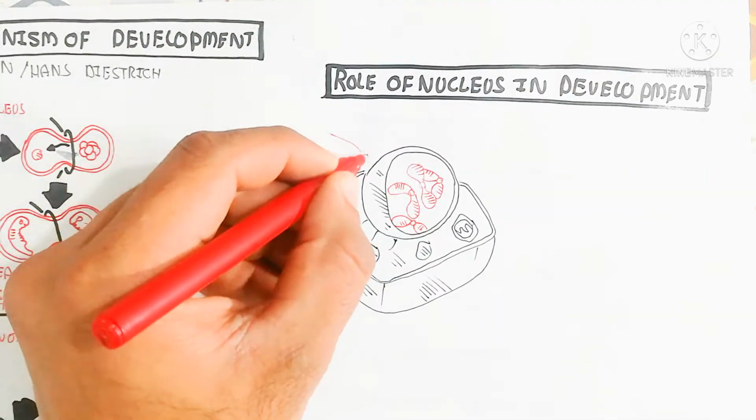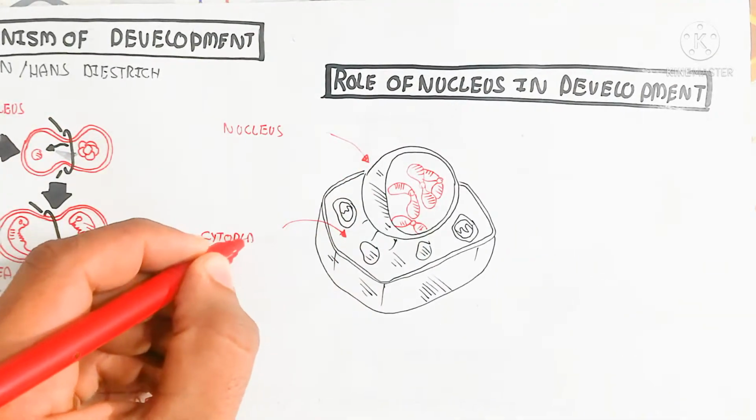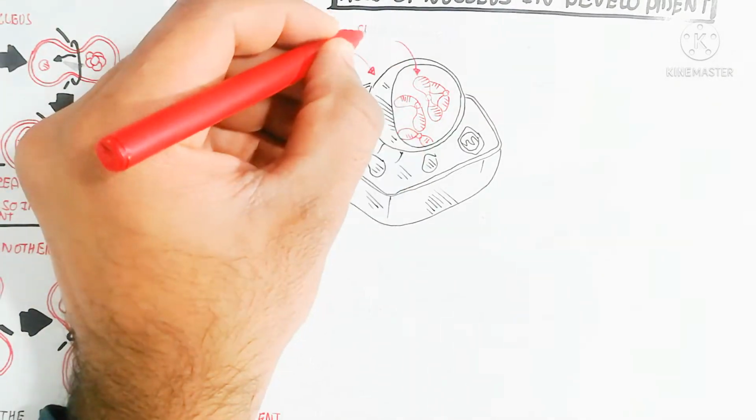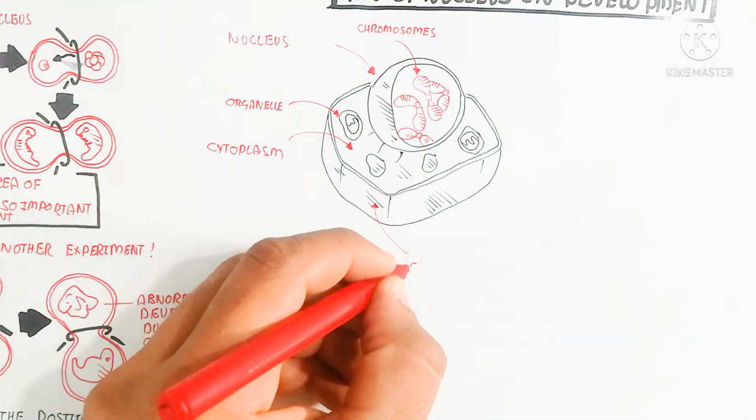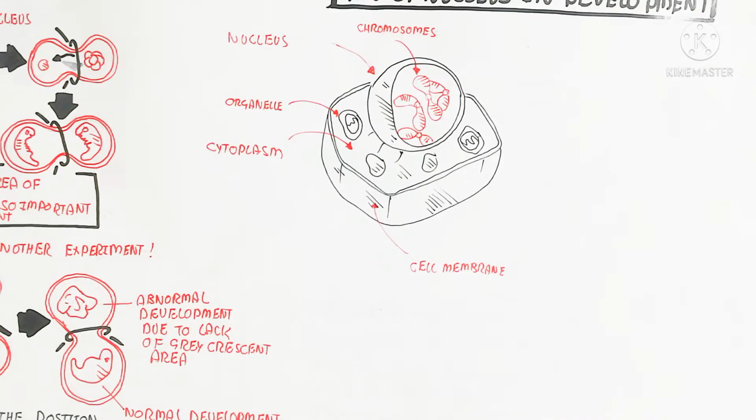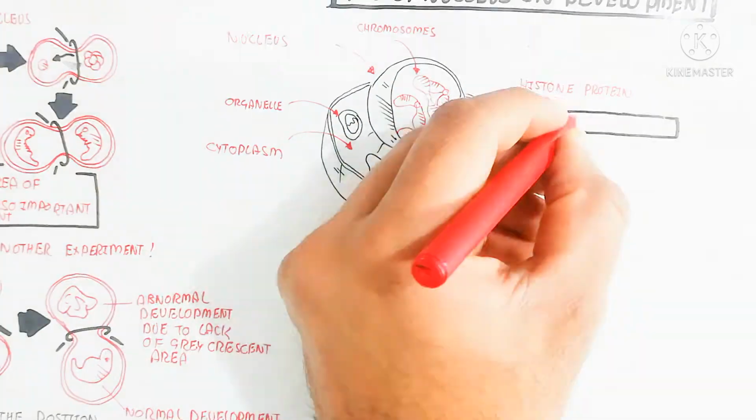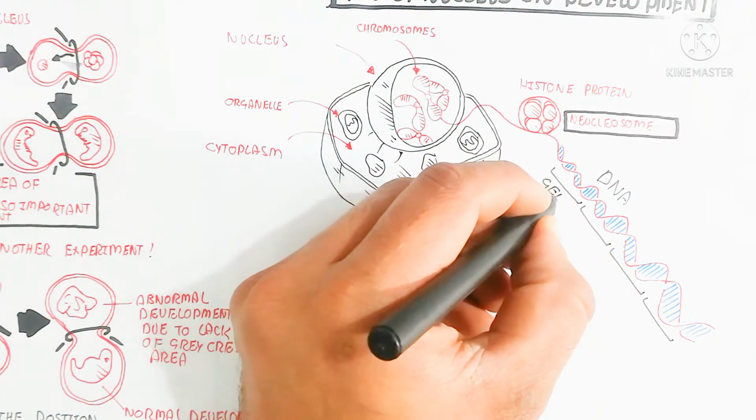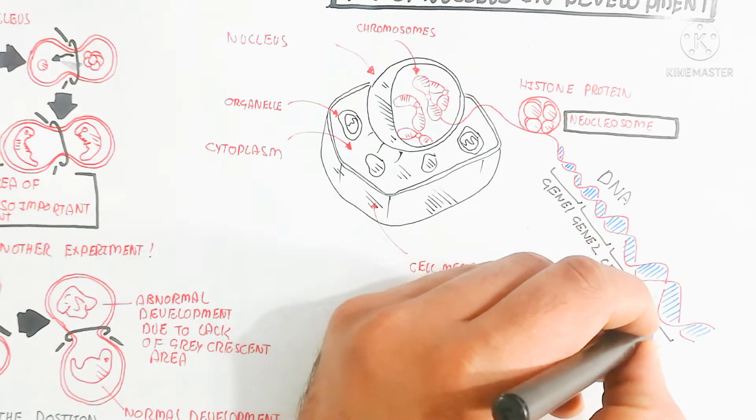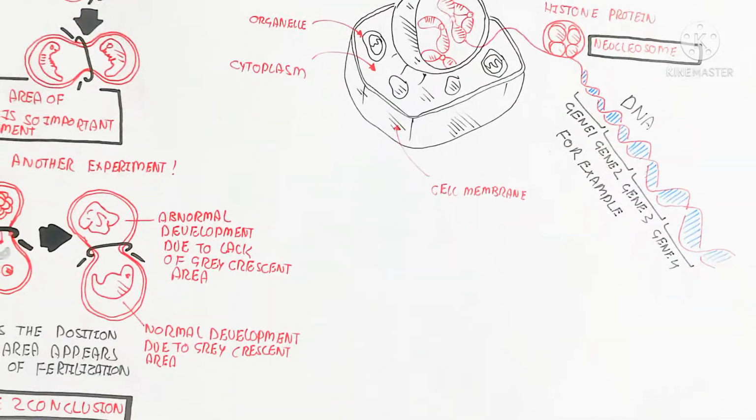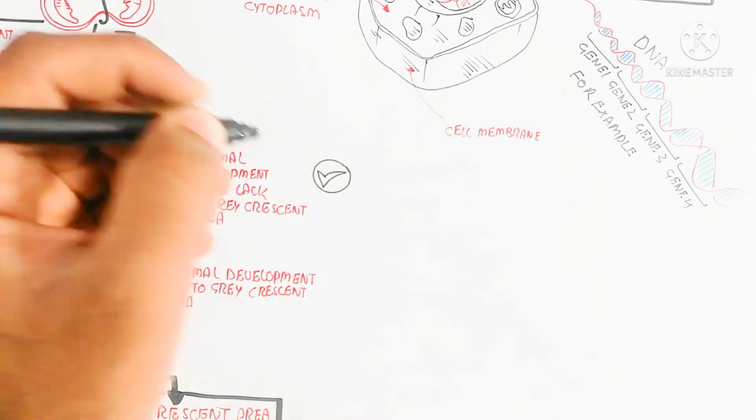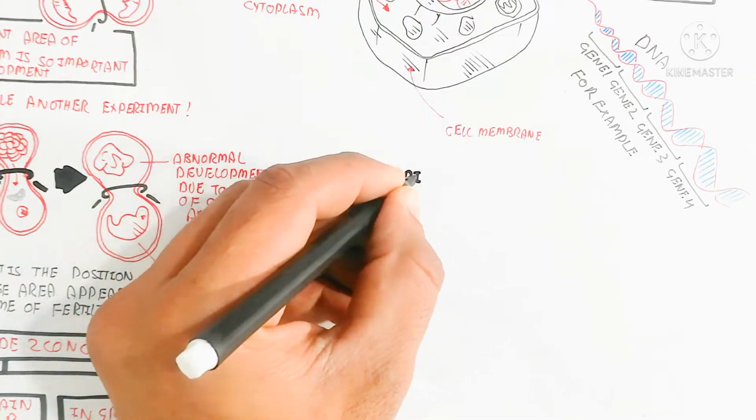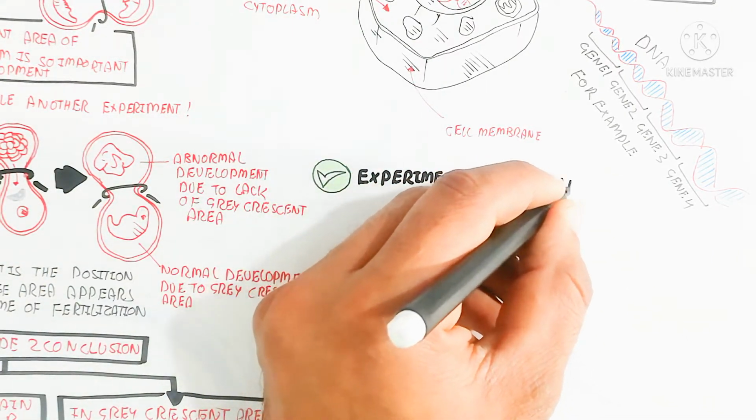So let's begin to understand the role of the nucleus in development. During development, the nucleus contains chromosomes. The chromosome is the genetic material. For example, humans contain 46 chromosomes. Here is the nucleus, organelles and cytoplasm, while here is the cell membrane. Here is the condensation of the DNA in the form of chromosomes via histone proteins. The nucleosome is about 60% histone protein and 40% DNA wrapped around an eight-subunit histone core. The DNA contains different genes, for example 1, 2, 3, 4.